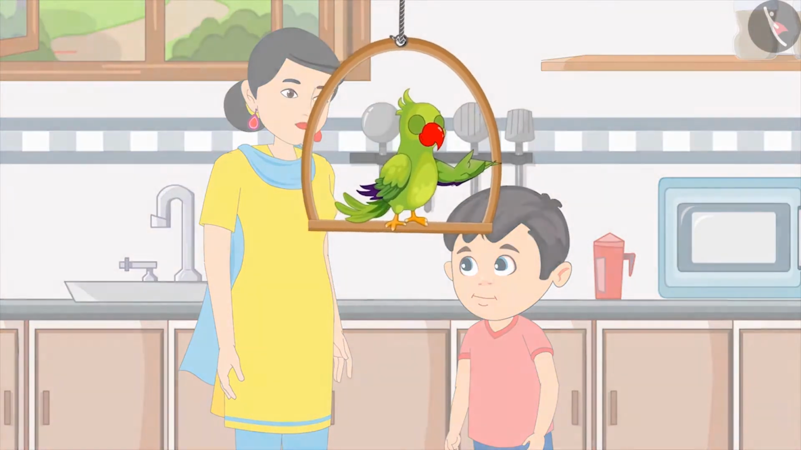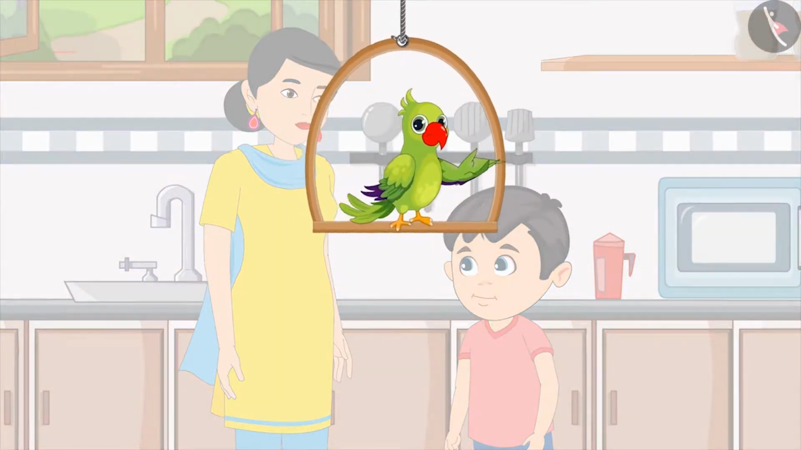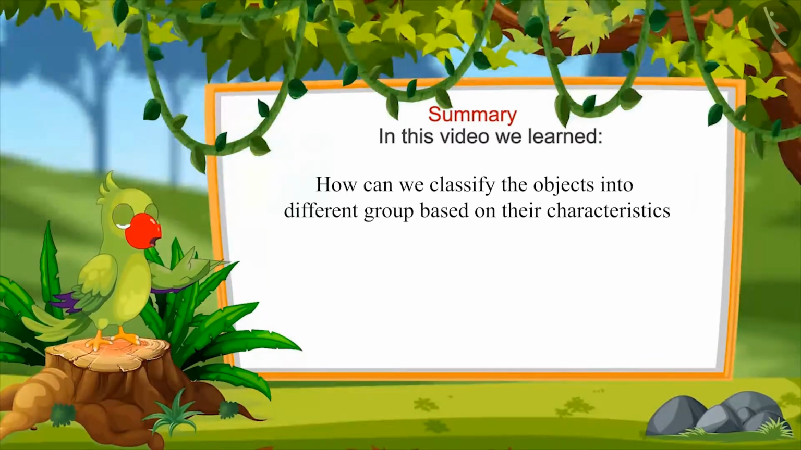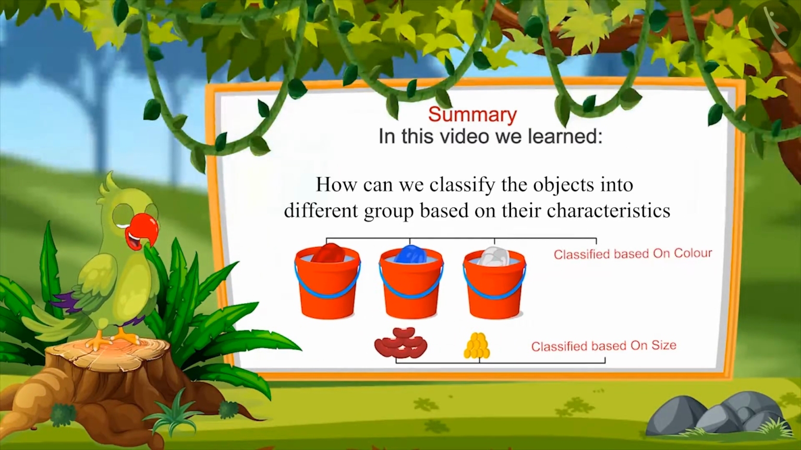So children, did you enjoy seeing the examples of classification? So that's all for today. In this video, we have learned how we can classify objects based on their characteristics like color and shape, and thus how to create different groups of them. I hope you have enjoyed and understood this topic properly.